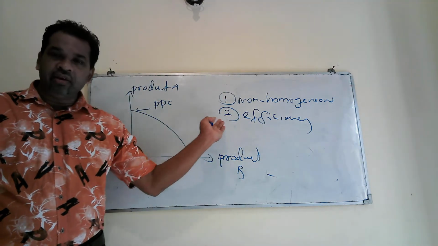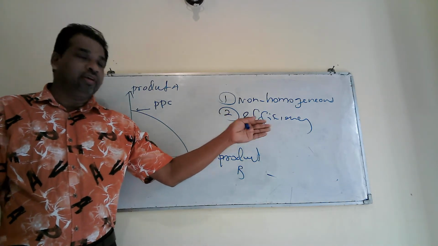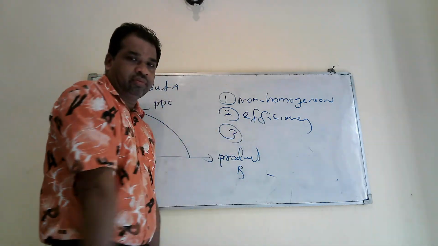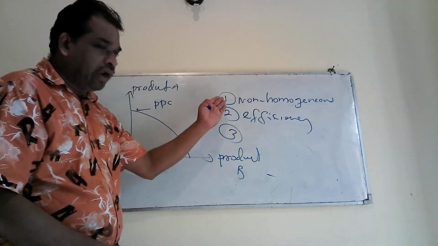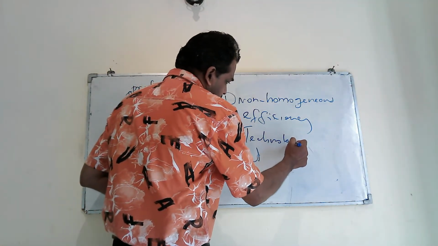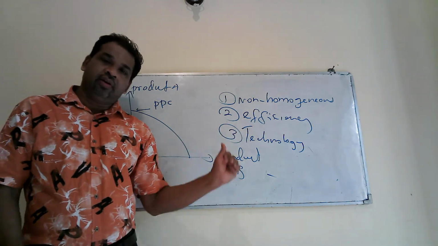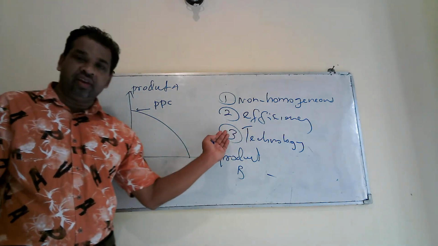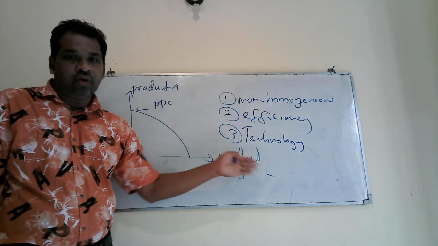Number two, efficiency. The efficiency available in one industry will be different from the efficiency available in another industry. And number three, technology. The technology used in one industry is different from another industry. For example, technology used in the garment industry will be different from the technology used in the tourism industry.